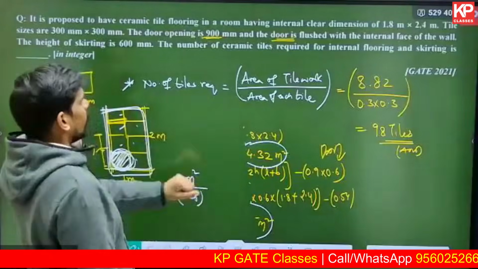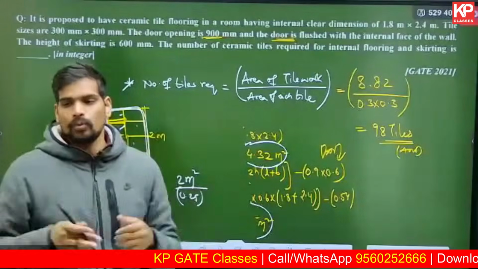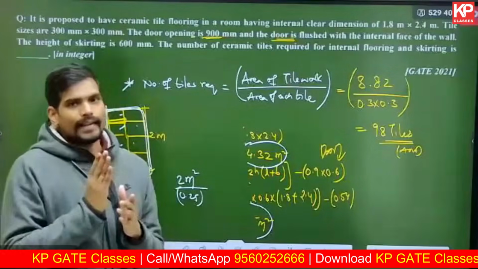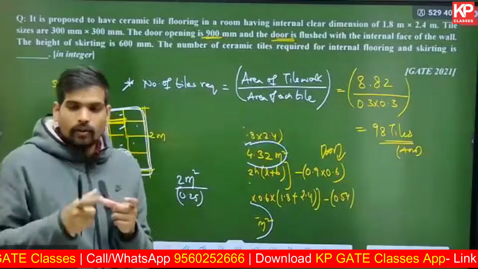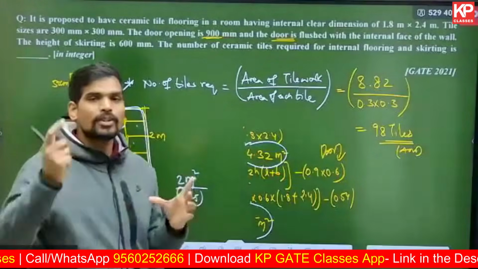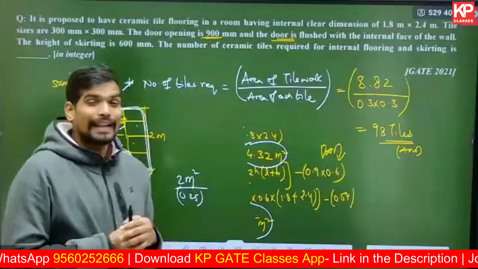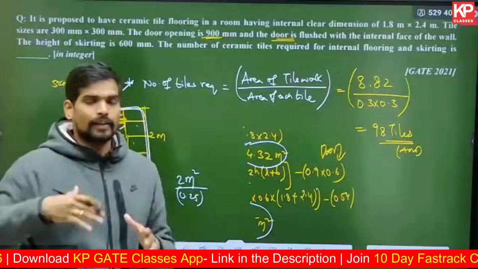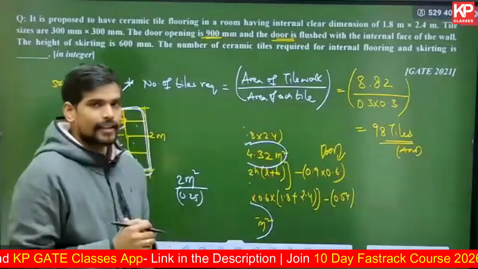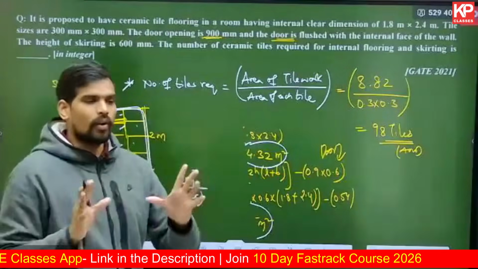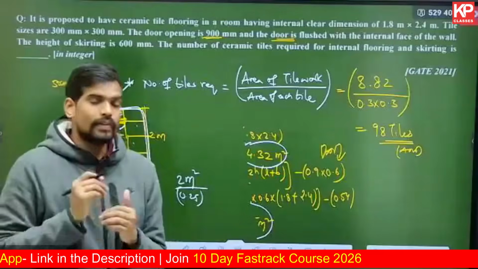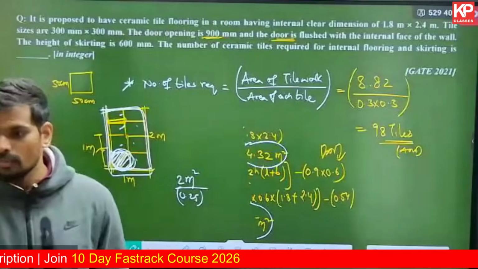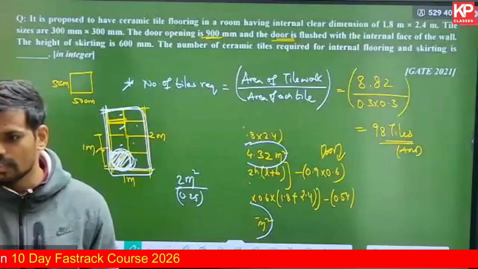But remember, in this question, the height of the skirting and the internal dimensions in both length and width are a perfect multiple of the dimension of the tile, which means there are no cut tiles actually. In practical terms, the room's dimensions are not always a multiple of the tile dimension. In such cases, there might be some additional cut tiles, and you consider 5 to 10% contingency as an extra part. But in the GATE exam, they will not give you questions with assumptions from your end. You need to solve based on the given information only. So I hope you got your answer. Does that clear your doubt, Shweta?